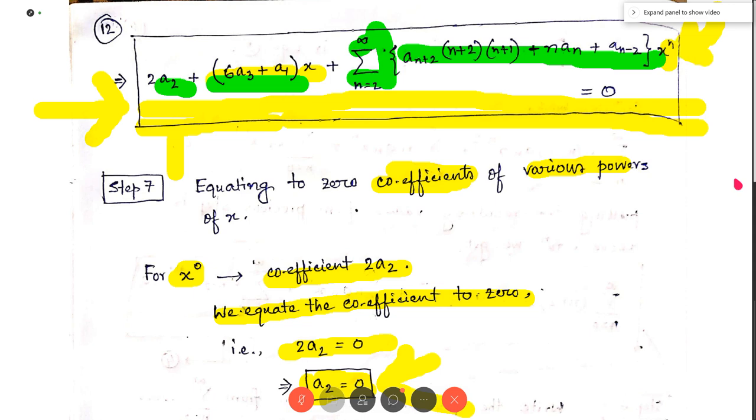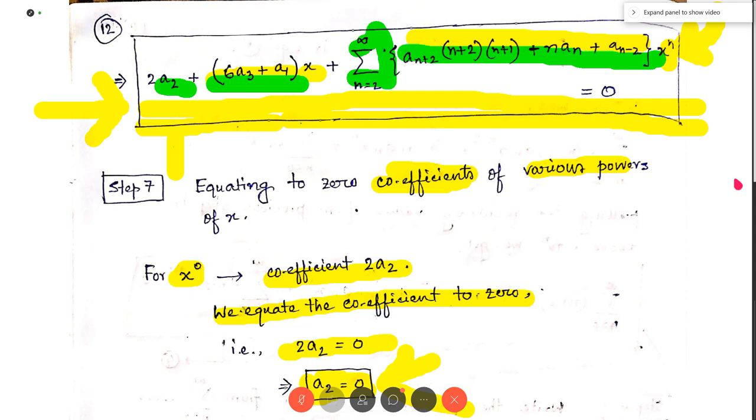The coefficient of x to the power n is a n plus 2 into n plus 2 into n plus 1, plus n, plus a n minus 2. So we write the coefficient of x to the power n here.